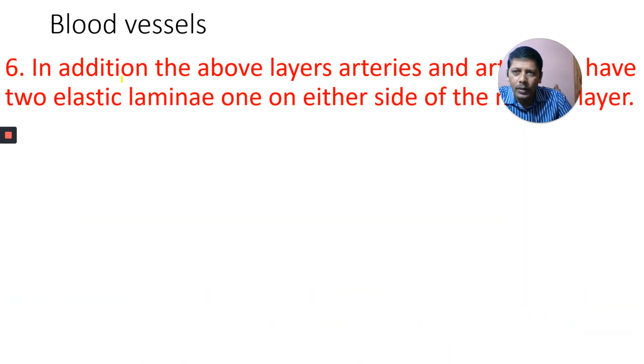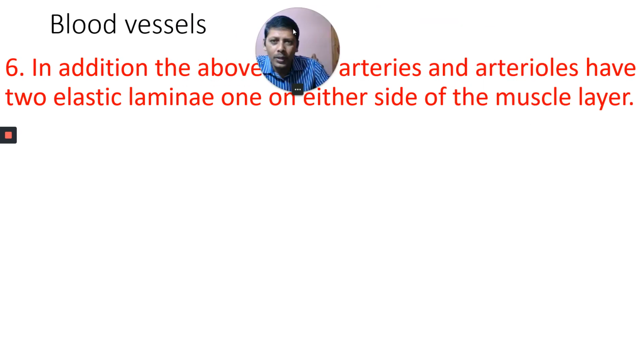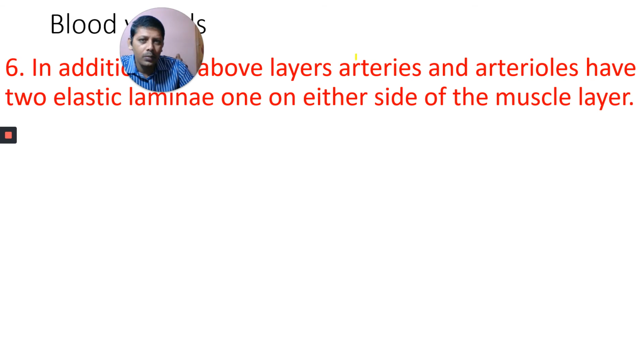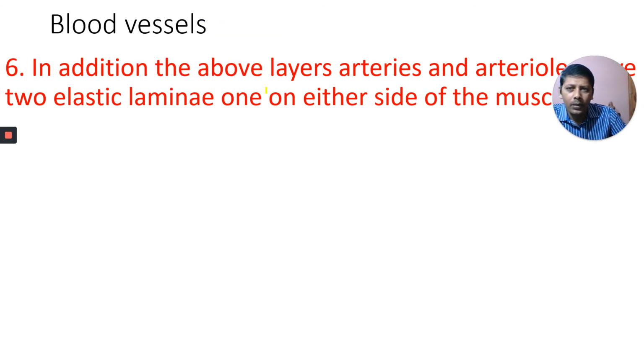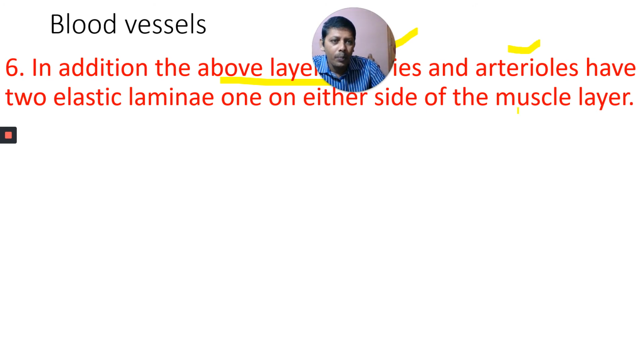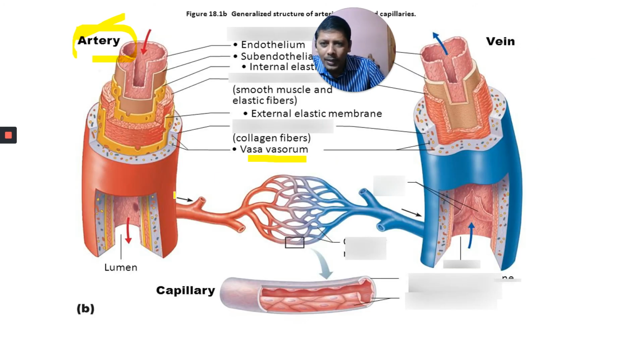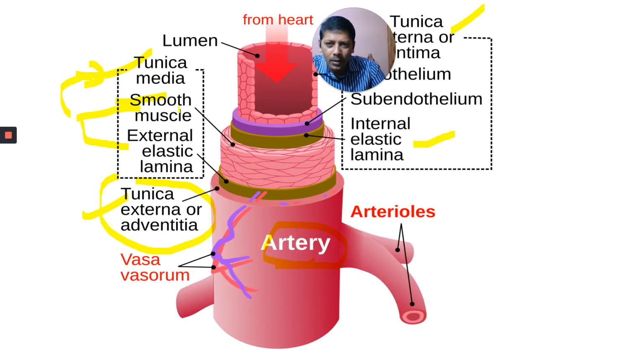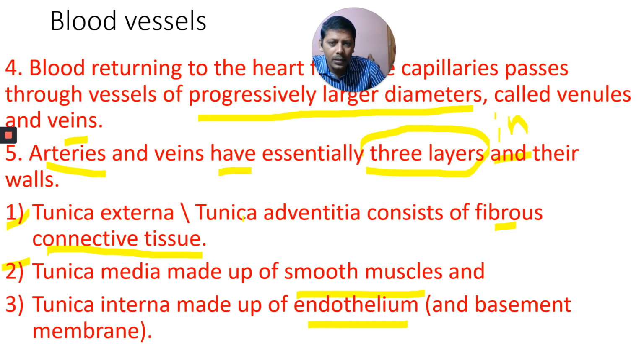In addition to the above layers, arteries and arterioles have two elastic laminae on either side of the muscle layer. Tunica externa, tunica media, tunica interna, we learnt here. Tunica externa has fibrous connective tissue. Tunica media consists of smooth muscle. Tunica interna consists of endothelium.